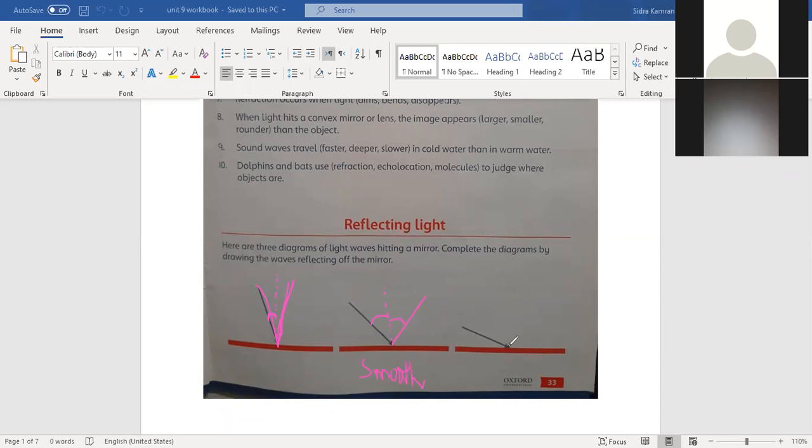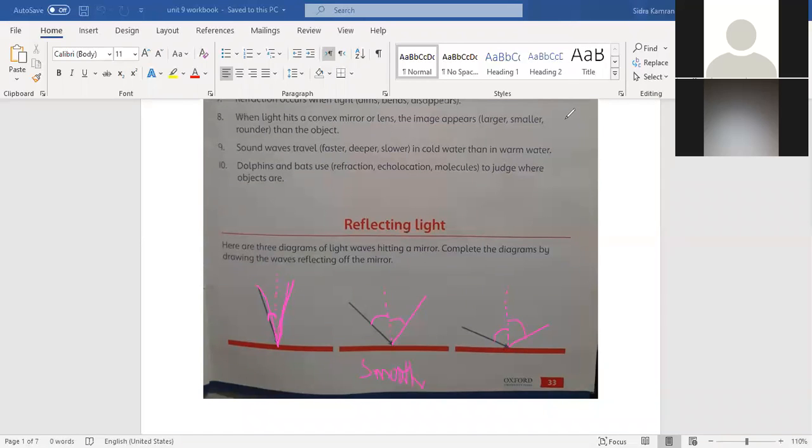And here you have to draw the angle of reflected light like this. First you have to draw the normal. The normal is basically a line that is perpendicular to the surface. So the angle of this incident light and the reflected light will always be the same. So you can also use the protractor to calculate the exact angle, or you can identify by your vision how you can make the similar angle.